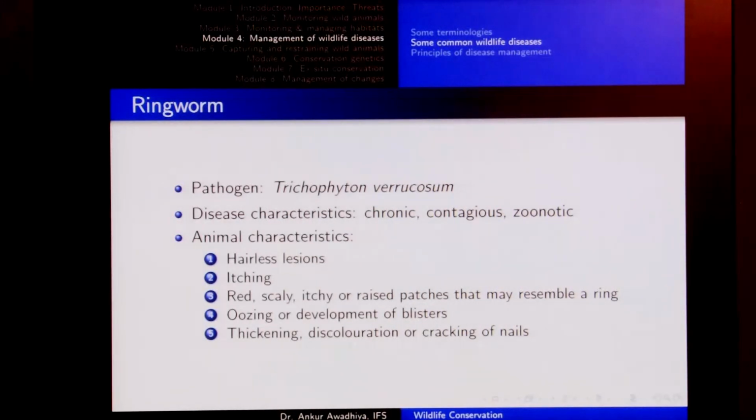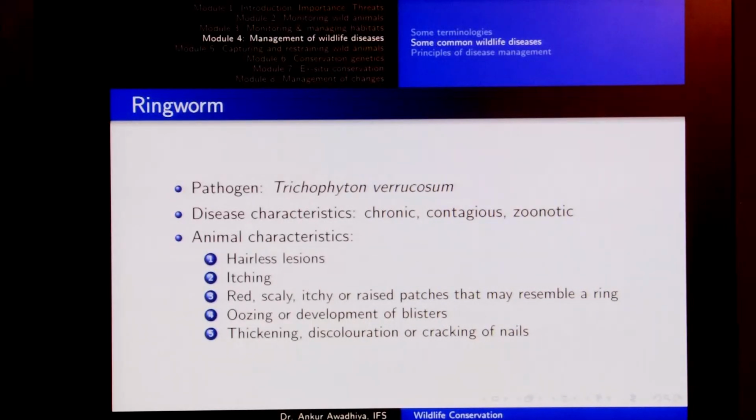So there would be lesions on the body, and there would be a loss of hair in those lesions. The animal would be itching a lot, because this disease causes a lot of itching sensations. There would be red, scaly, itchy or raised patches that may resemble a ring, which is why it goes by the name of ringworm. There would be oozing or development of blisters. So all these patches might also show some amount of oozing.